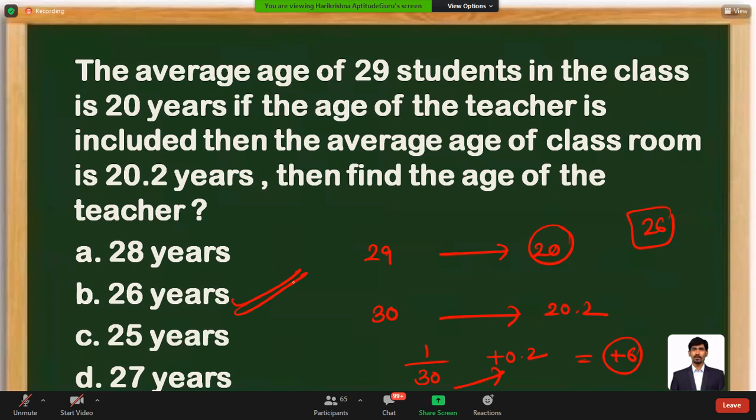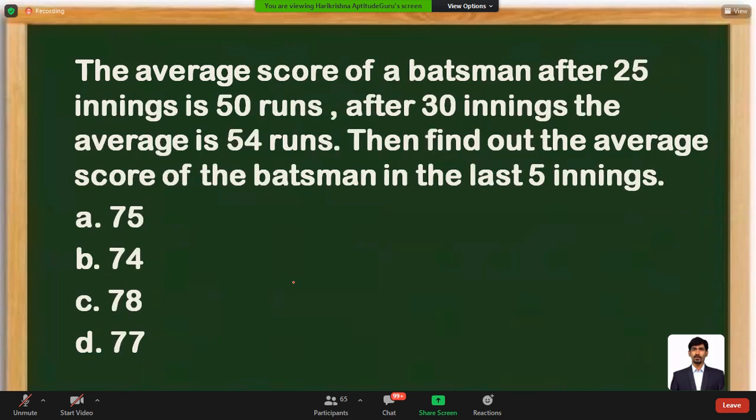So that's how we can see the questions which are related to averages. The remaining I'm just giving for practice purpose. You can do the practice. So let's take one more.